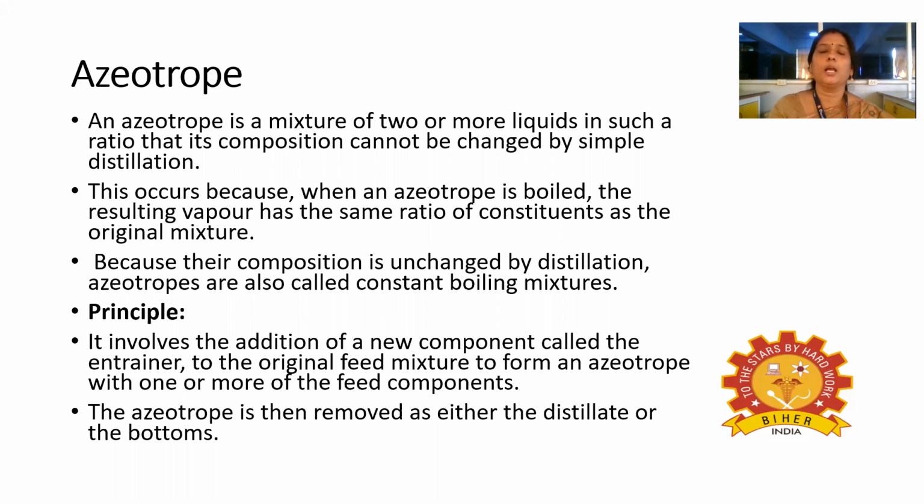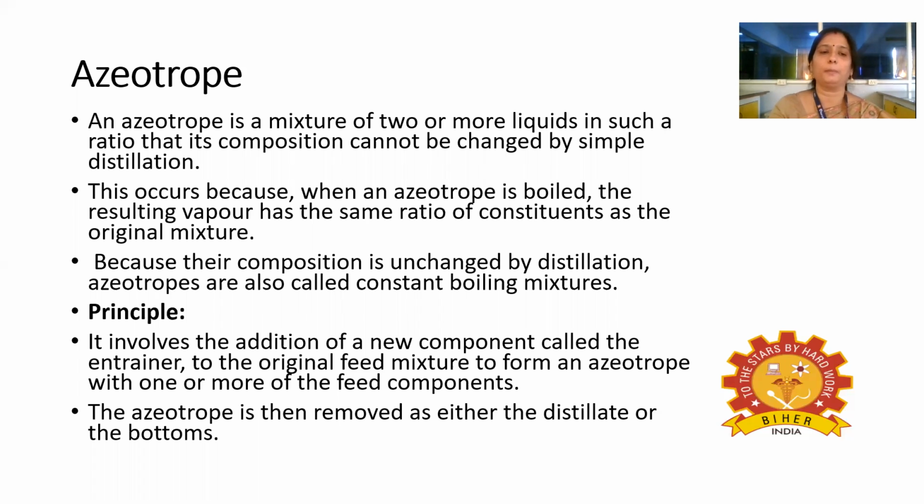Azeotropes are low boiling mixtures, and this occurs when an azeotrope is boiled. The resulting vapor has the same ratio of constituents as the original mixture, and because their composition is unchanged by distillation, azeotropes are called constant boiling mixtures. So that is the azeotrope. Azeotropes are constant boiling mixtures.